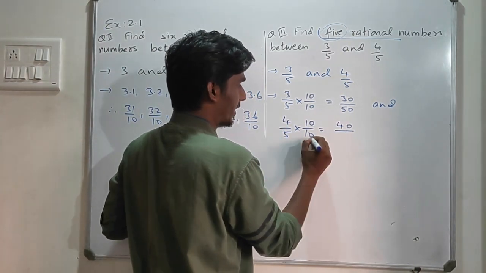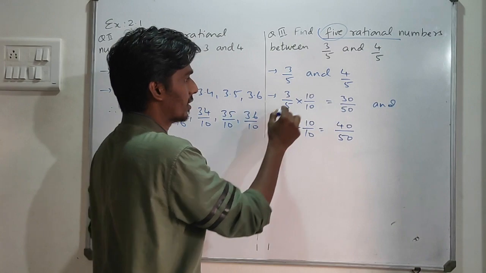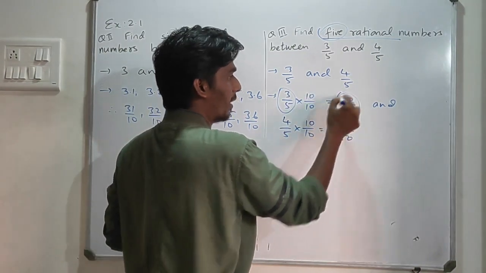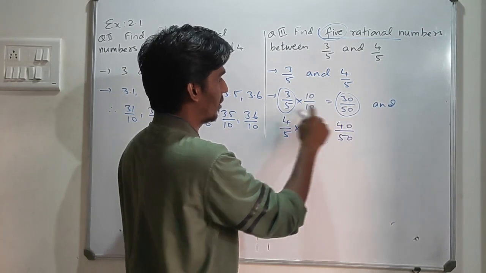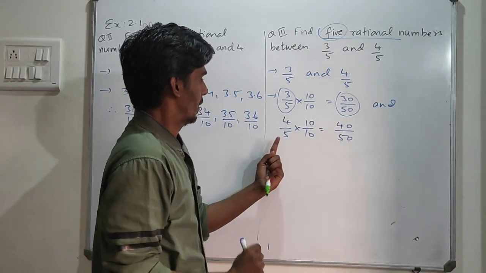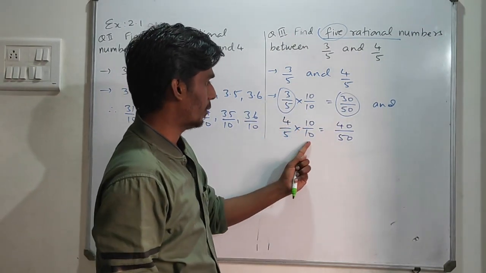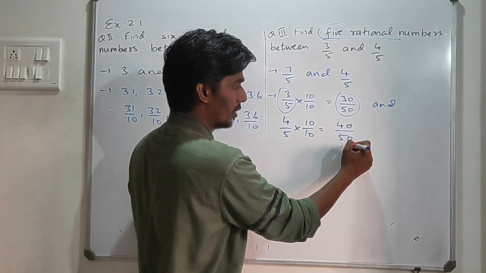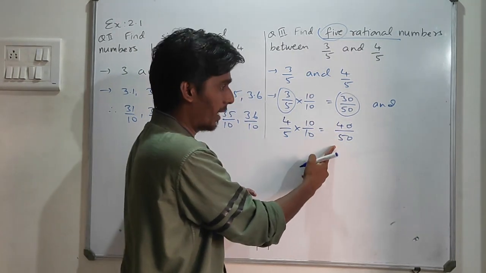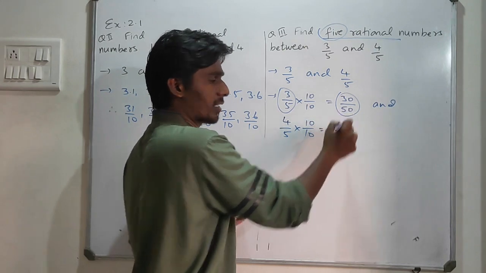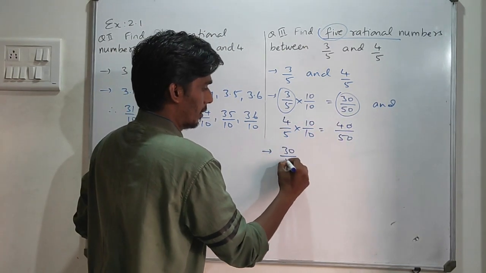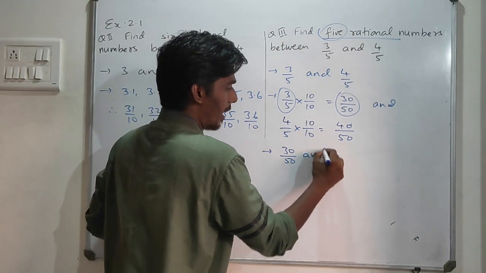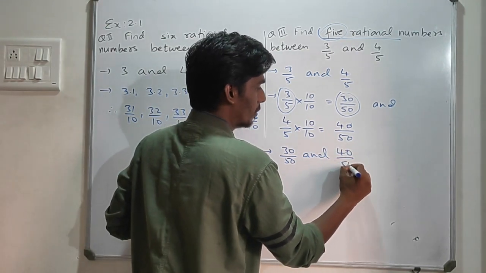So this will be 40 and 5 tens are 50. So this 3 by 5 and 30 by 50 are both equivalent fractions, because if I remove this 0 and 0, it becomes 3 by 5. 4 by 5 into 10 by 10. So if I remove this 0 and 0, again I will get 4 by 5. So this fraction and this fraction are equal. So now I am going to find numbers between 30 upon 50 and 40 upon 50.